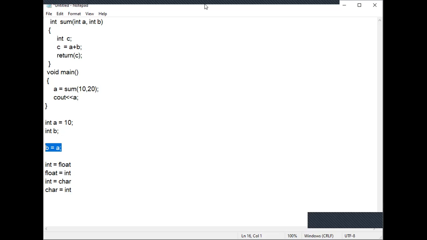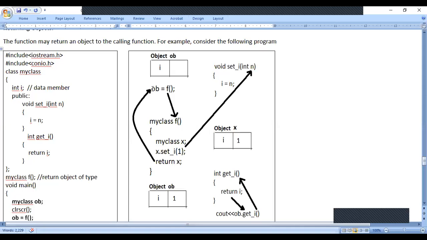Now in the current program also, the same concept is there. Look here, in this diagram, OB is equals to F. On the right hand side we are getting an object, so the left hand side should also be an object. Return X means X is an object, so the left hand side and right hand side should both be objects. Once you get the object, whatever value is present for object X, the same value will be copied to OB.